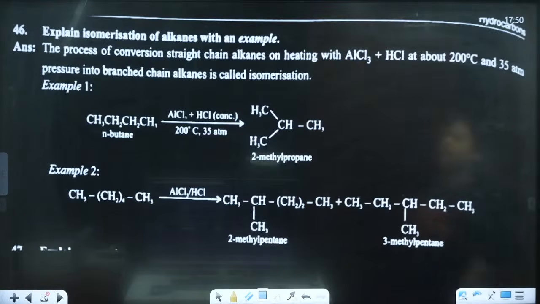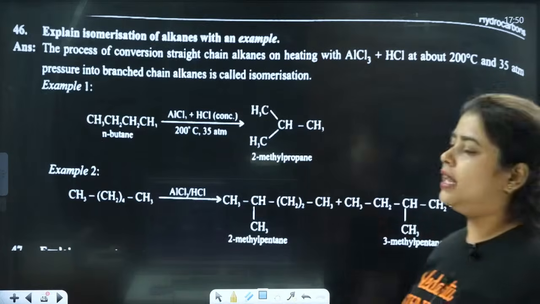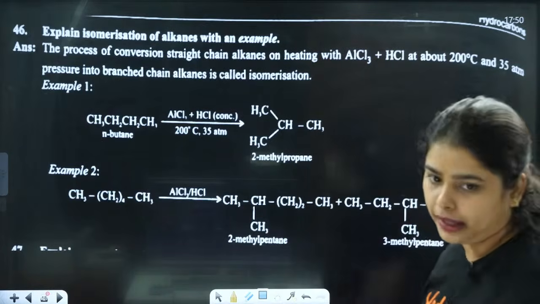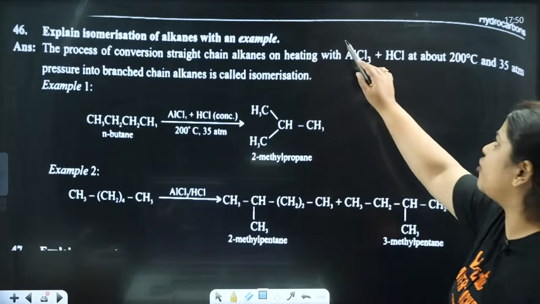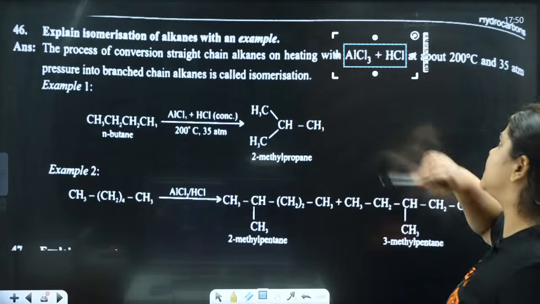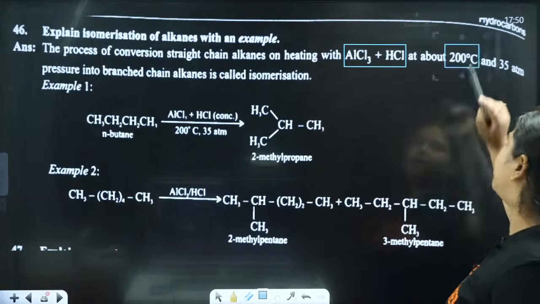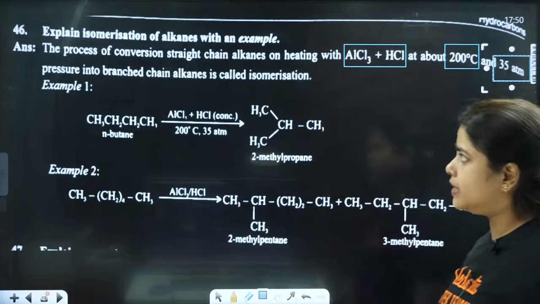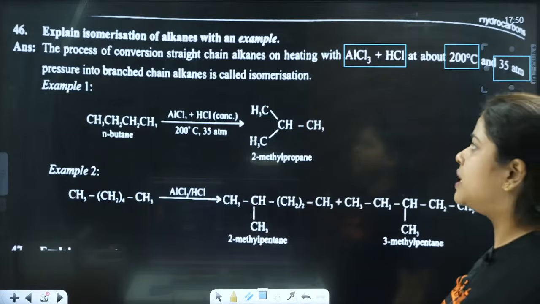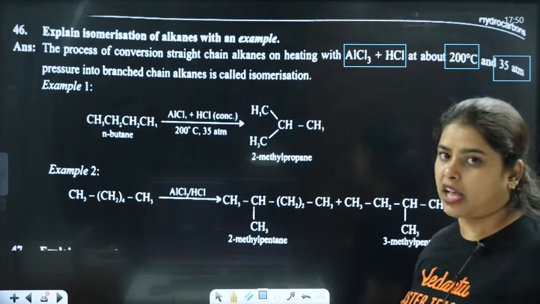Next question, explain isomerism of alkanes with an example. Now, the process of conversion of straight chain alkanes on heating with AlCl3 plus HCl at about 200 degrees Celsius and 35 atm. Concentrate.